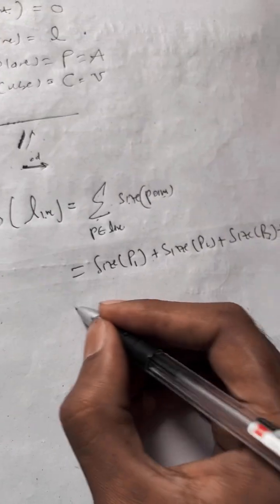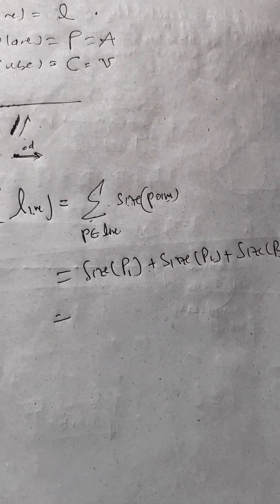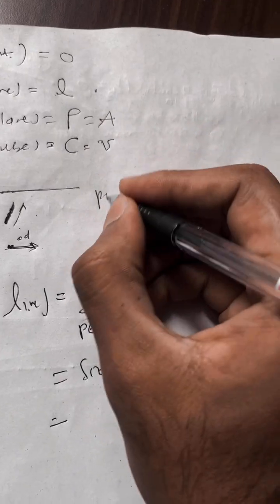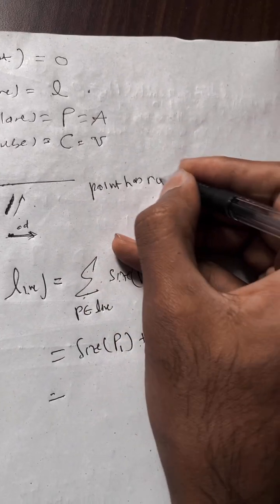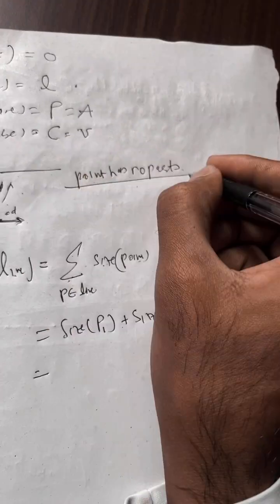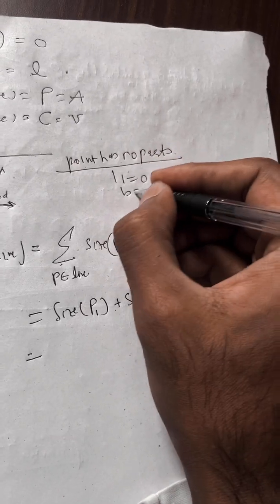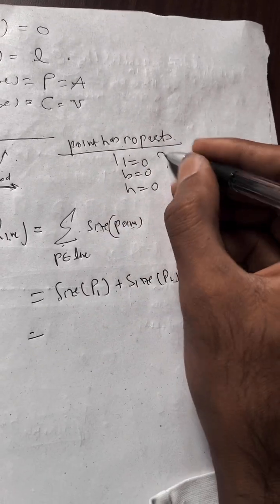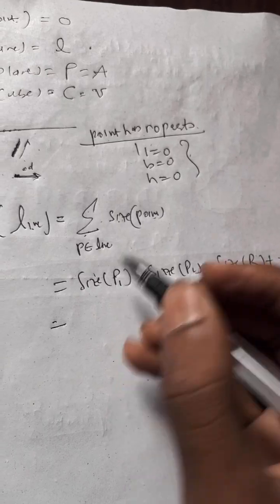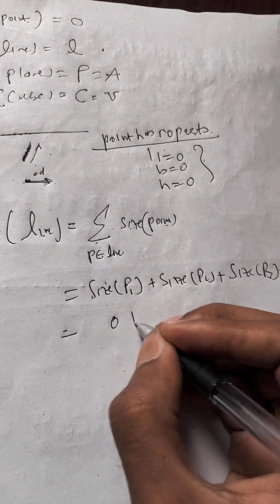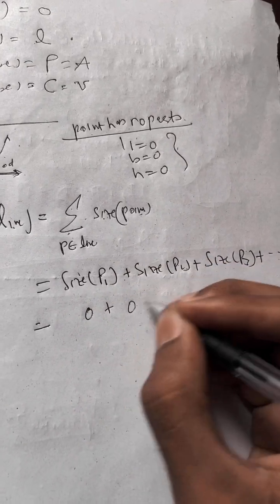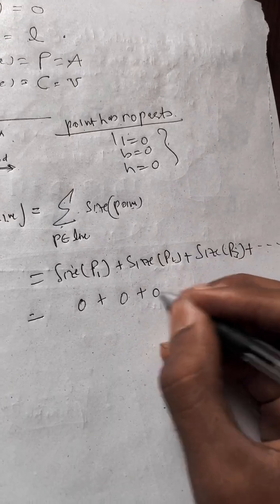Well, we know from the axioms, the definitions, that a point has no parts. It has length 0, breadth 0, height 0. So what is the size of a point? The size of a point is also 0. So it is 0. The size of this point is also 0, the size of this point is also 0, and so on.